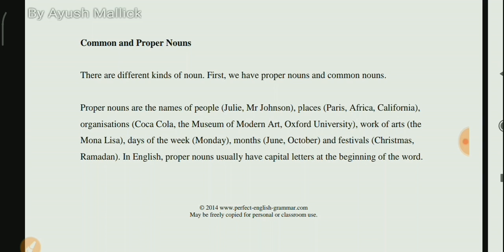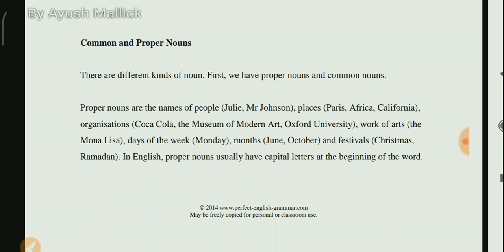Days of the week, Monday. Months, if you take June and October. Festivals, if you take Christmas, Ramadan. And in English, proper nouns usually have capital letters at the beginning of the word. When we write proper nouns, the first letter of the proper noun is always a capital letter, or in upper case. This thing you should keep in your mind.